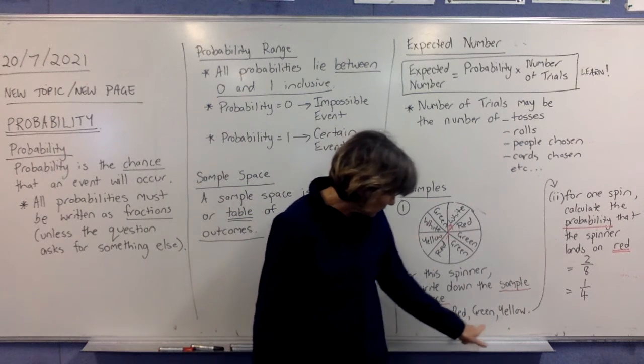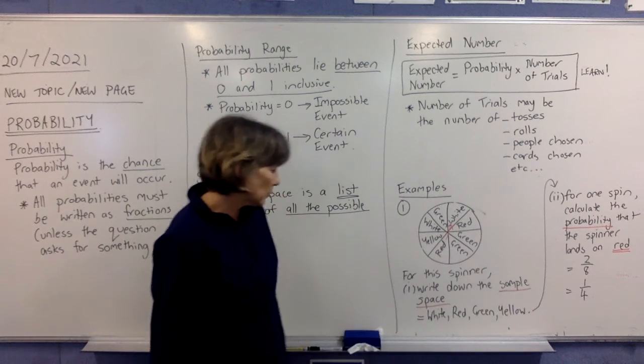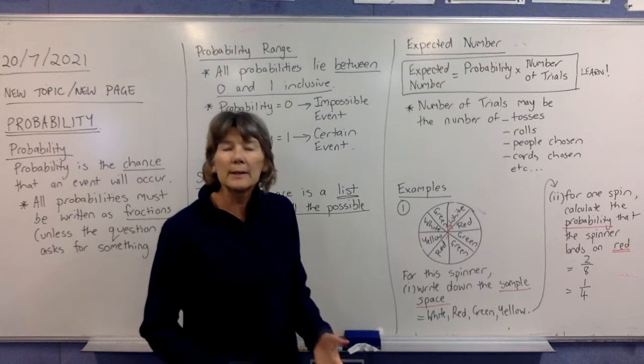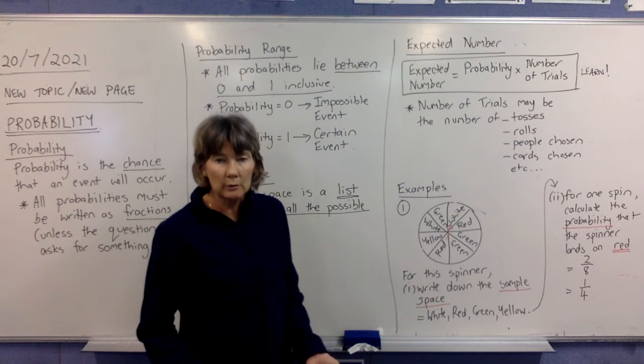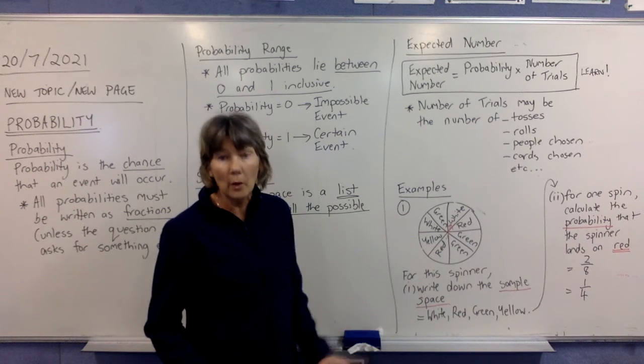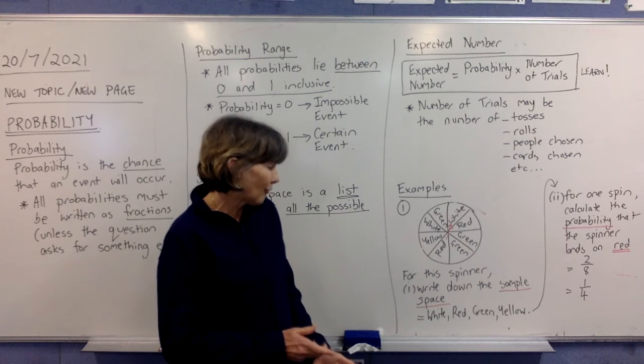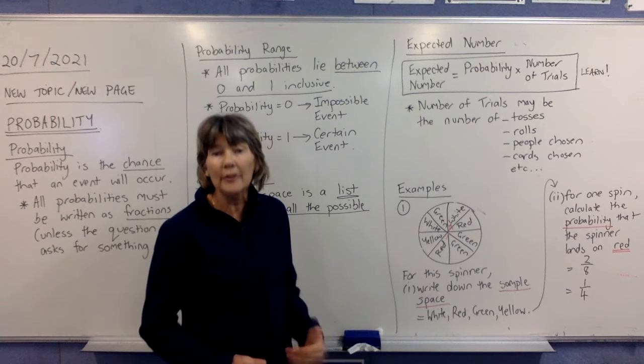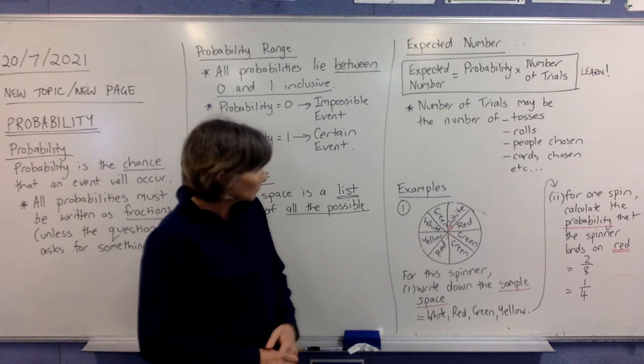So you'll notice when we do the sample space, white, red, green and yellow, we're writing down the possible things that it could land on. We don't care how many of them are on the spinner itself, but we just want to know what are the different things it could land on.